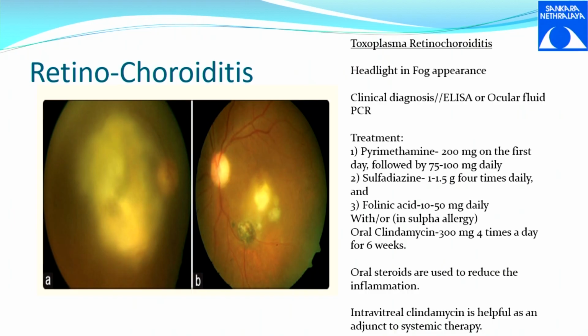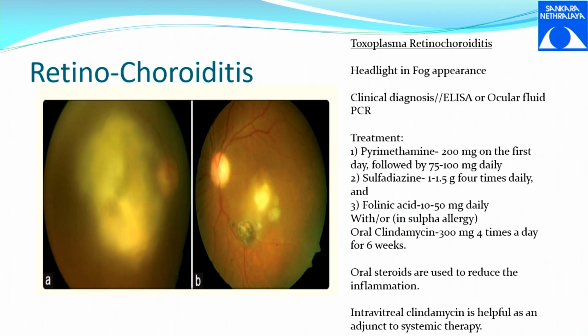So how do you confirm? The diagnosis is clinical, but you can confirm using ELISA from blood or from ocular fluid. The treatment is basically pyrimethamine, sulfadiazine, and clindamycin. These are the antibiotics, and along with that you give oral steroids to reduce the inflammation.